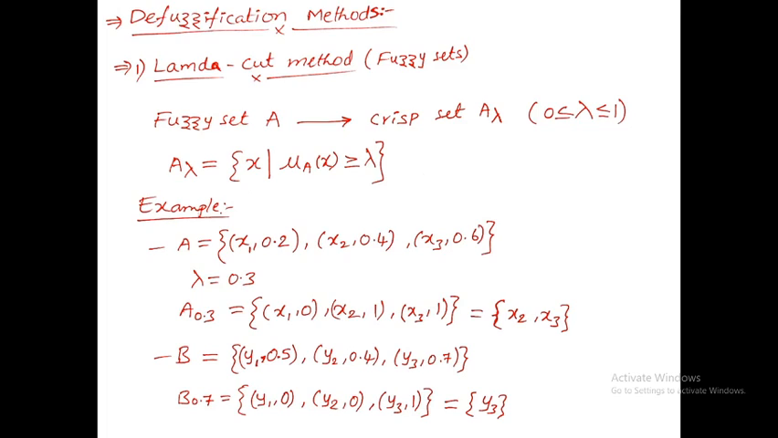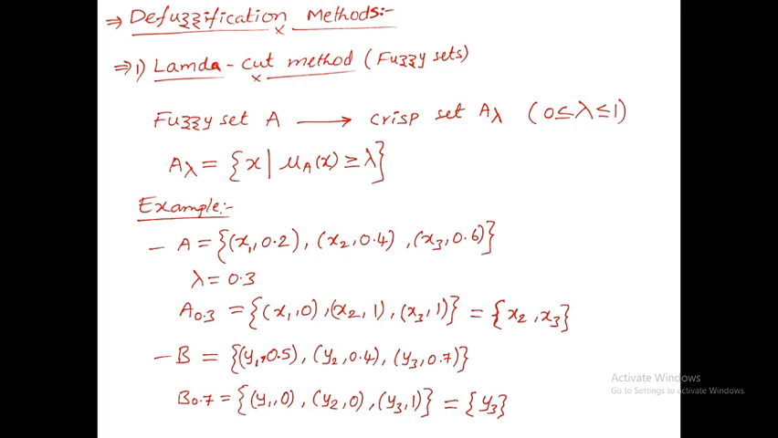Let us take that first. In the fuzzy set A, for the x1 element, 0.2 is the membership value. That 0.2 membership value is less than lambda, right? Your lambda is 0.3. It is less than lambda. Hence, in the crisp set A 0.3, you will get x1 comma 0. Corresponding to the x2 element in the fuzzy set, the membership value is 0.4. 0.4 is greater than 0.3. Then the corresponding membership value in the crisp set is nothing but 1, x2 comma 1.